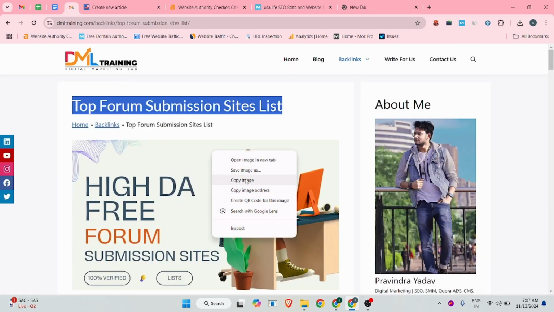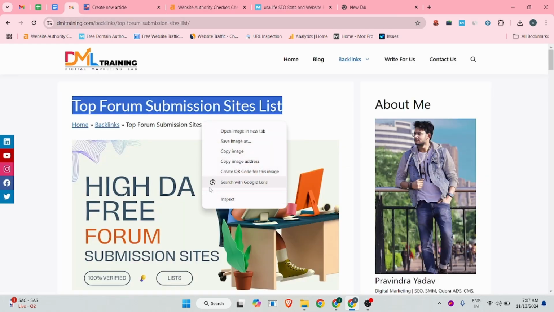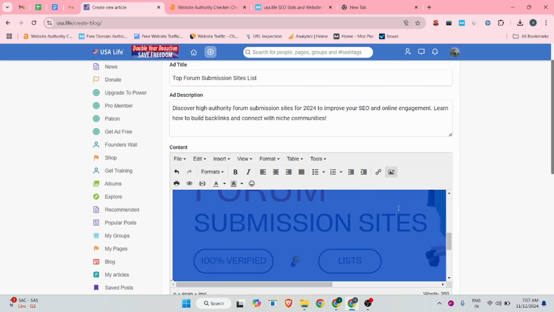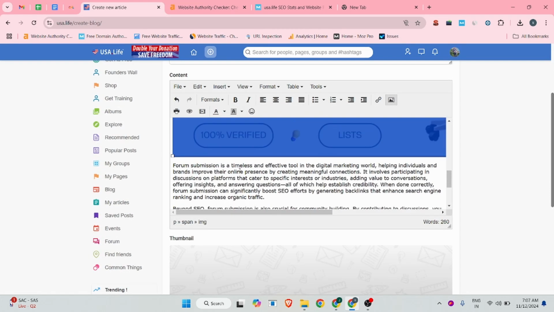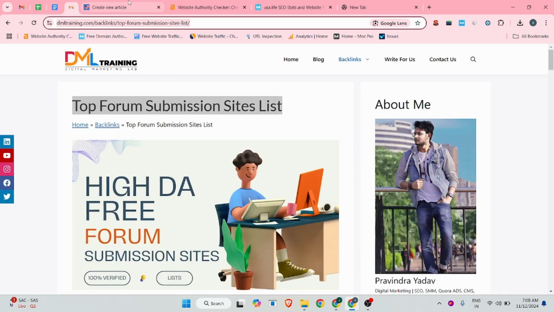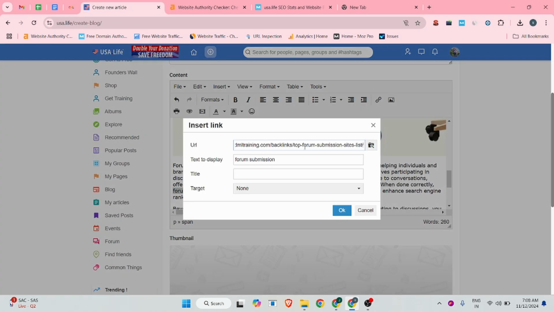Suppose let me copy the image URL, and let me paste it. Oh no, copy image address. Okay, so yeah, inserted. And if you want to insert your hyperlink on any targeted keyword, first you select your keyword. So forum submission, suppose this is my keyword, and this is my website. Simply select your keyword, click on the insert link button, paste your link,